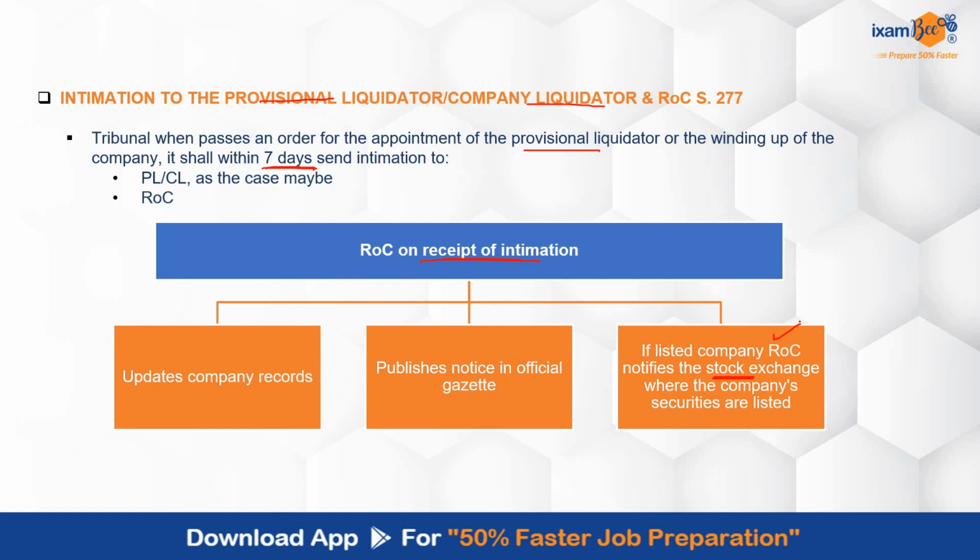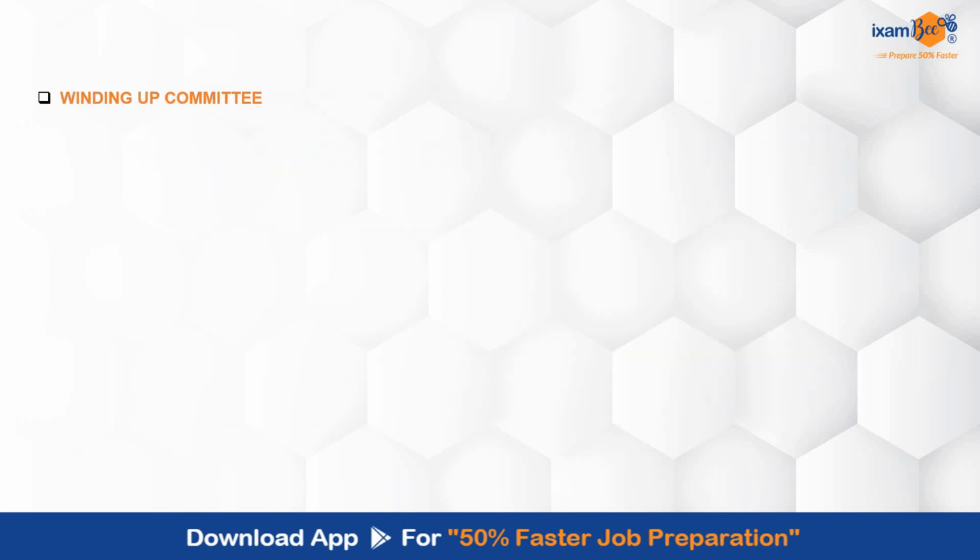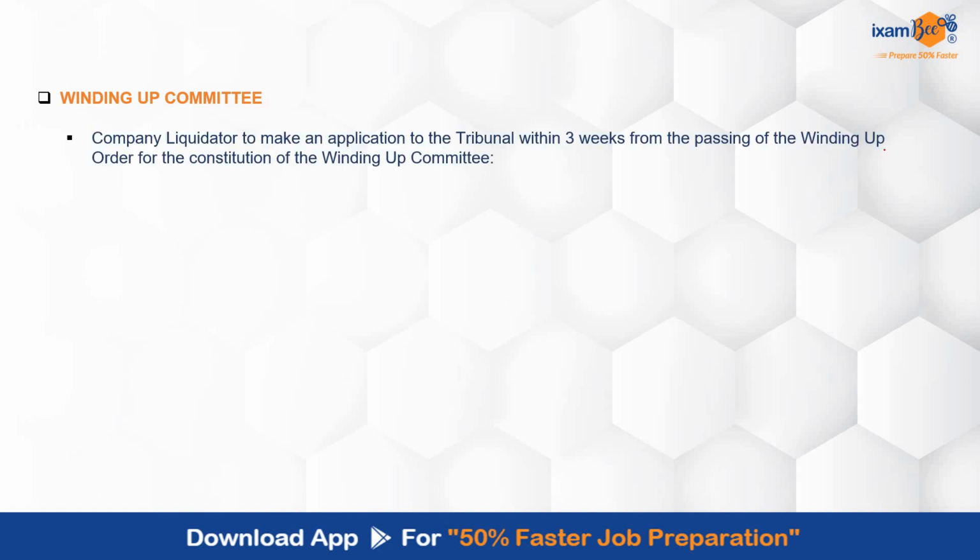So once the intimation is given to the ROC, the entire process will be accelerated and further steps will be taken with respect to the process. Now there is a winding up committee which will be formed. The company liquidator will make an application to the tribunal, and he will do that within a period of 3 weeks from when? From the passing of the winding up order, for the constitution of the winding up committee.